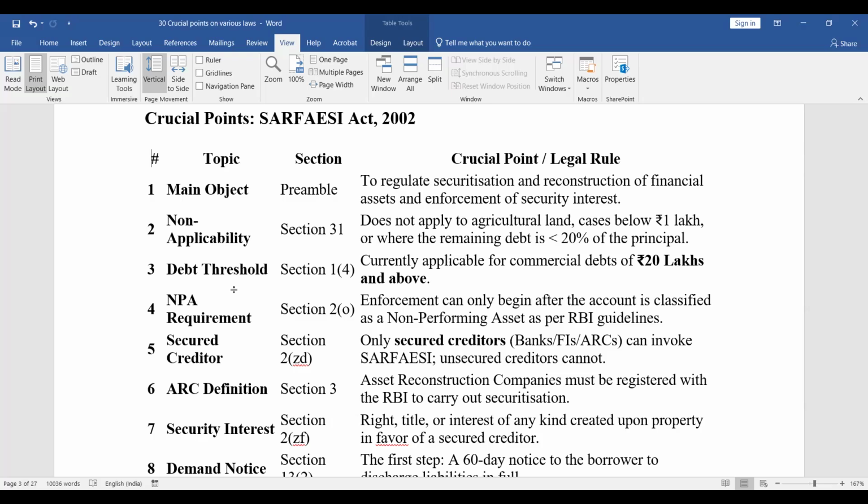ठीक है। Non-applicability: where it is not applicable, it does not apply to agricultural land, in case of cases below 1 lakh, or where the remaining debt is less than 20% of the principal amount. Debt threshold currently applicable for commercial debts of rupees 20 lakhs and above. ठीक है। NPA requirement, section 2 subsection O: enforcement can only begin after the account is classified as NPA as per RBI guidelines. Then secured creditor: only secured creditors, banks, financial institutions, asset reconstruction companies can invoke the provisions of SARFAESI. Unsecured creditors cannot take shelter behind this act.